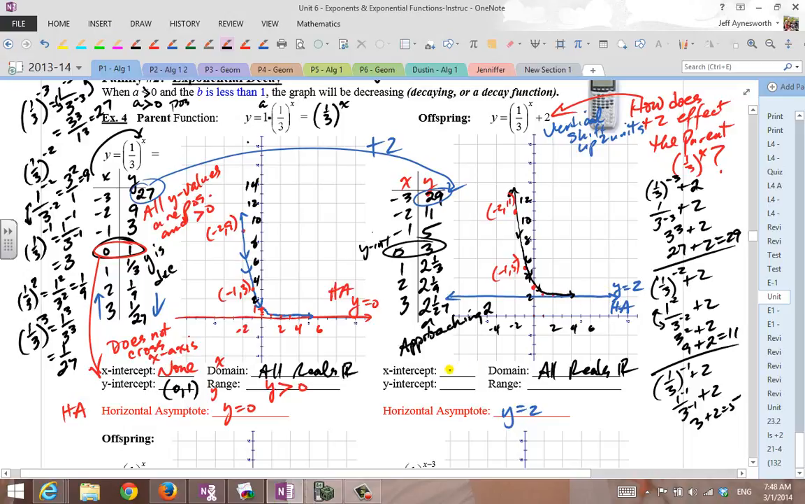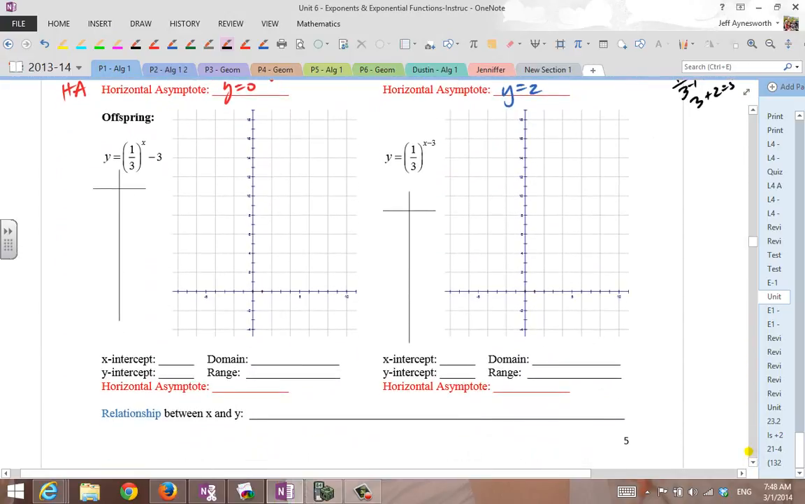Also notice there's no x-intercept. Why? Because it doesn't cross the x-axis. There is, however, a y-intercept. That's 0, 3. And the range here, all these y values, 29, 11, this is the range. This is the domain. They're all above 2. They're above the horizontal asymptote. Above 2, and that's why the range is y greater than 2. See, it's not that hard. You just have to train your mind how to think about it. Okay, let's handle the next offspring.